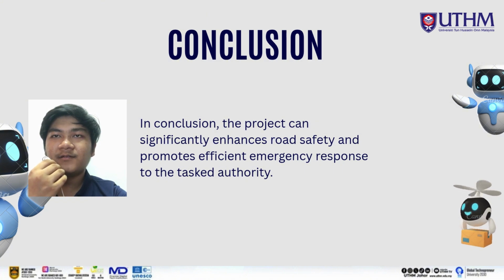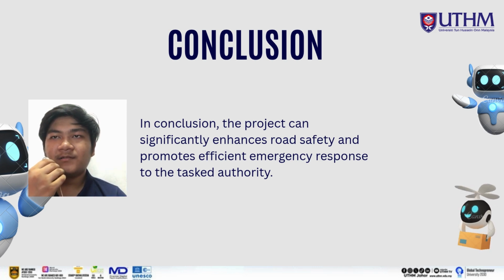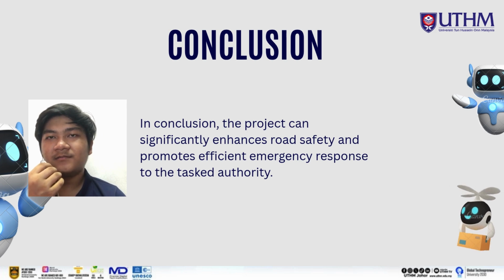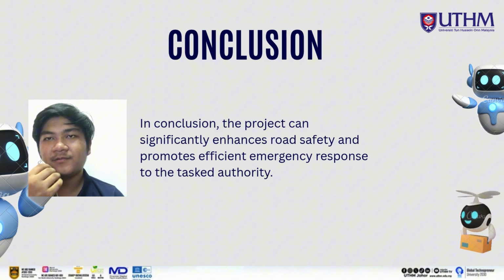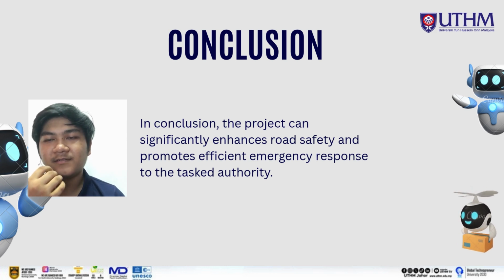And for the rural area, elephant appearances will be safer for the citizens when the detection system is working. The project reflects the importance of people's safety, and with this smart detection technology, this project can significantly enhance road safety and promote efficient emergency response, letting the authorities respond faster and more easily.